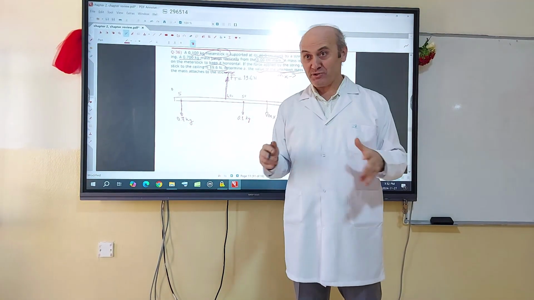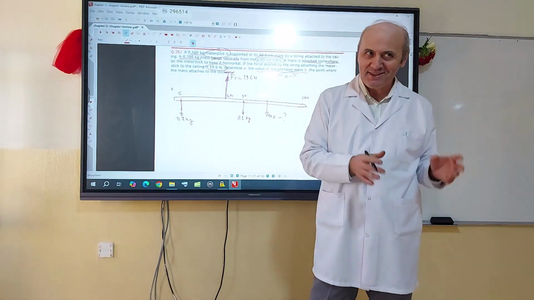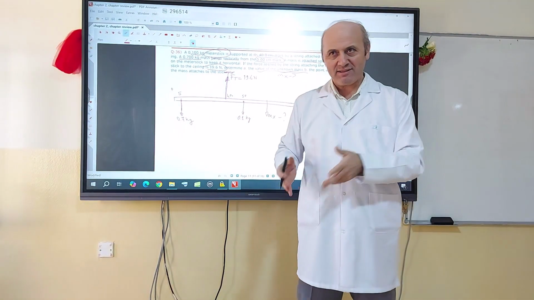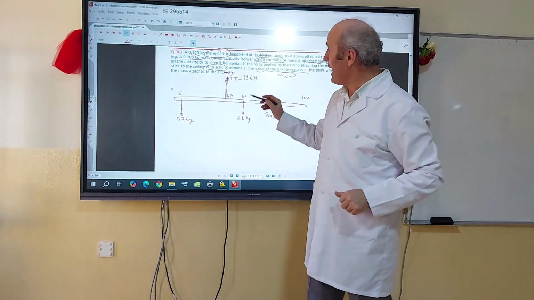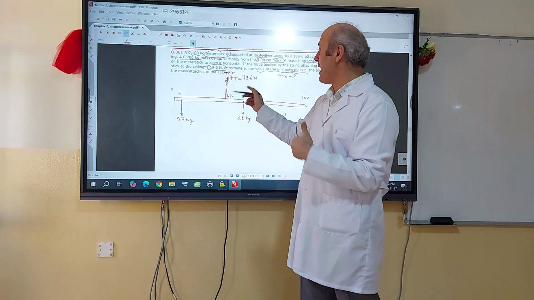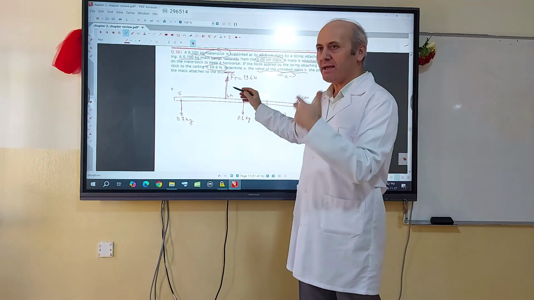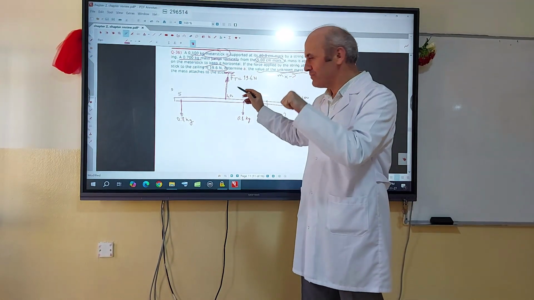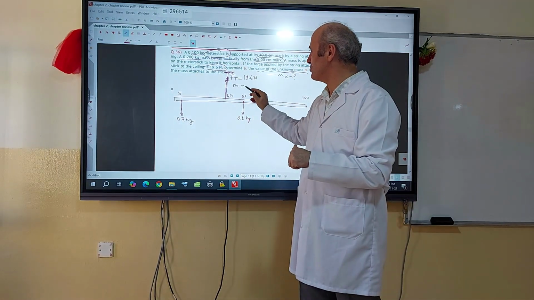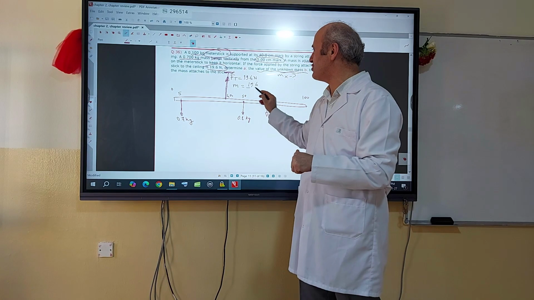Mathematically it's okay. Instead of doing so many calculations, I am going to calculate the corresponding mass of this force using mg. So Ft is equal to m times g, and m is equal to 19.6 divided by g.